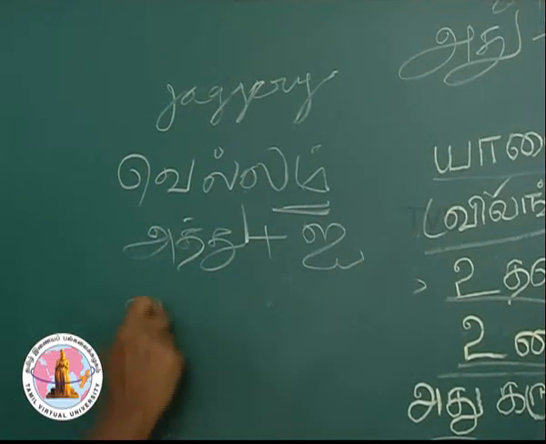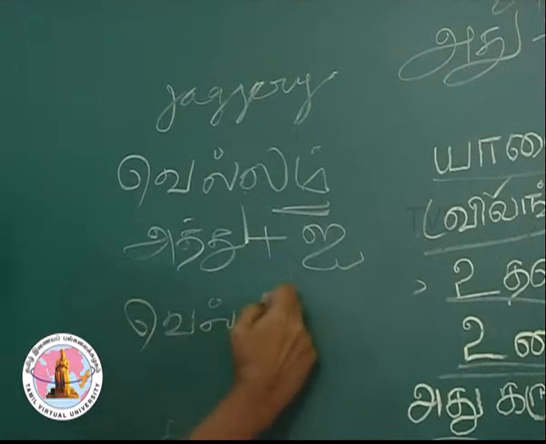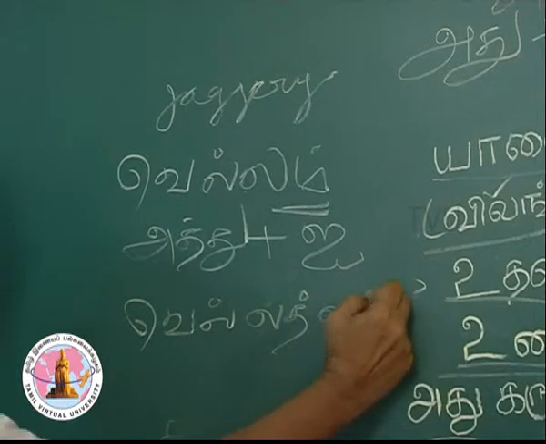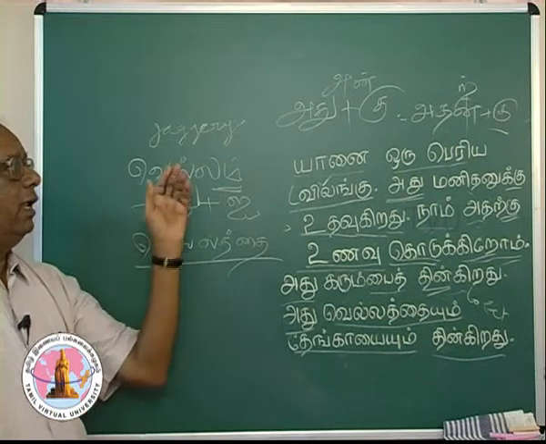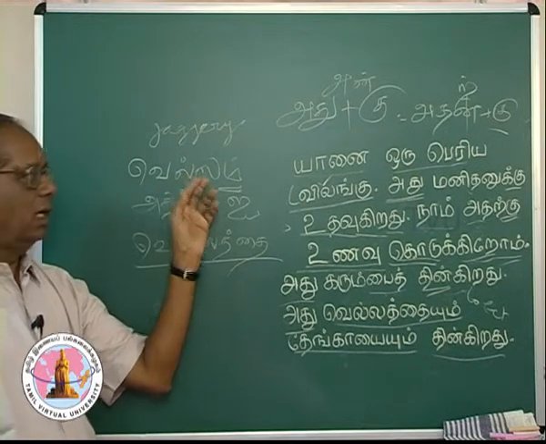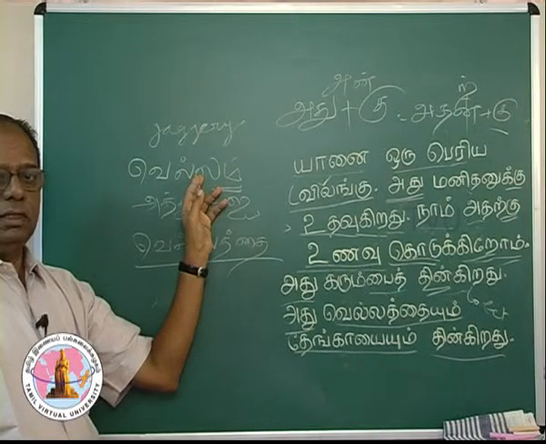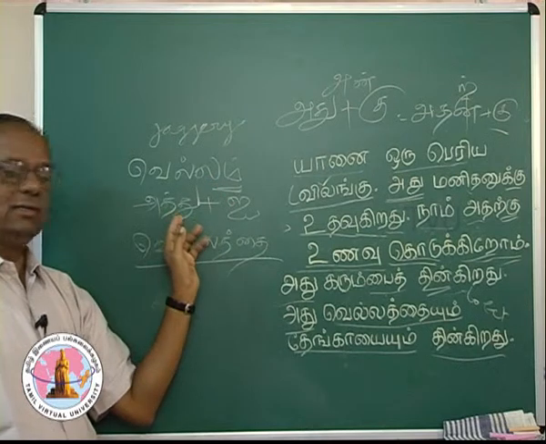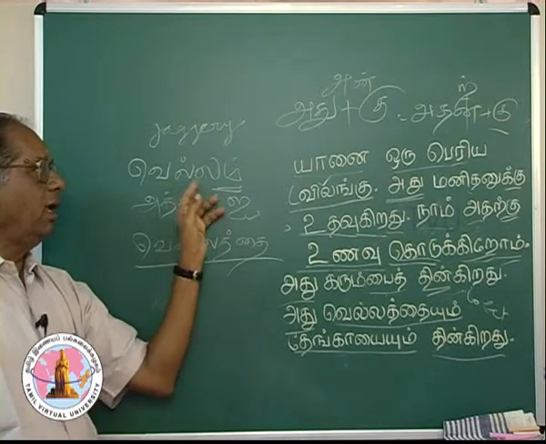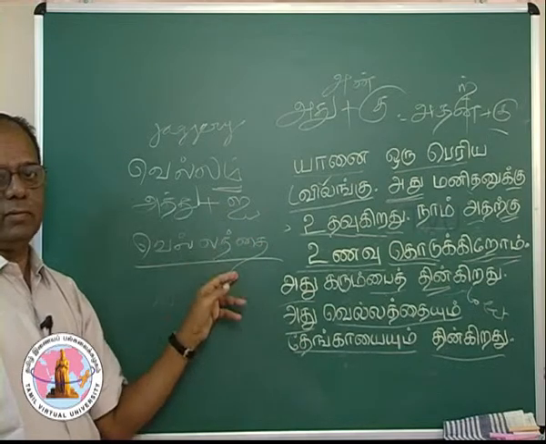So, vellattai. Vellam is the word. I added the case marker I to it. Because it ends with m it takes another suffix attu. Vellam plus attu, vellattu plus I, vellattai.